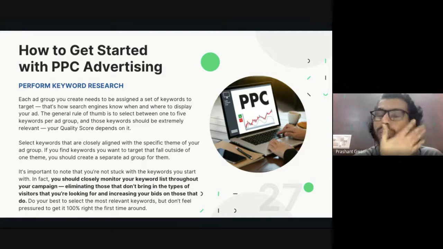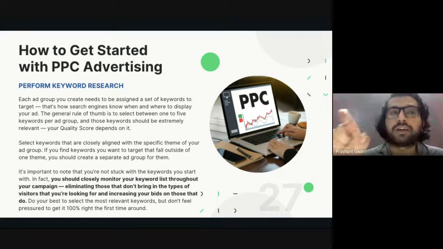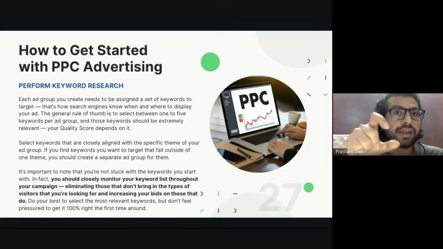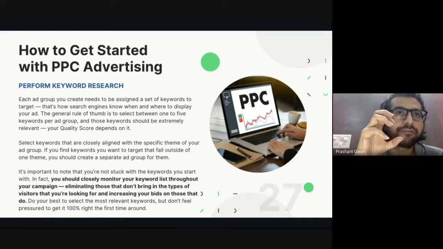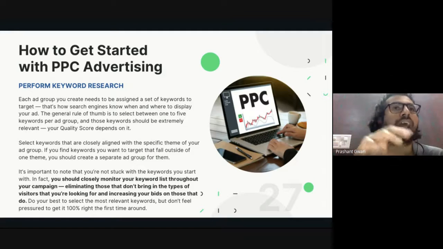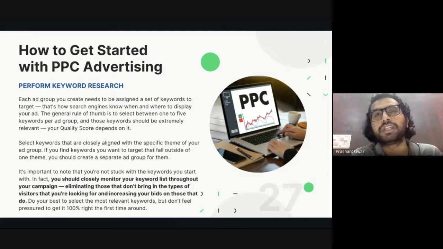Like "digital marketing courses", "PG certification course in digital marketing", "best institute of digital marketing". If these 1 to 5 keywords align with each other, if they are relevant to the searcher's query and to the ad text copy, your quality score will increase. If you are targeting 3 keywords in one ad copy and they are not aligned with each other, your quality score will drop to 4, 5, maybe 6 or 7. So the quality score depends on whether your keywords are aligned with each other and relevant to your ad text copy or not.